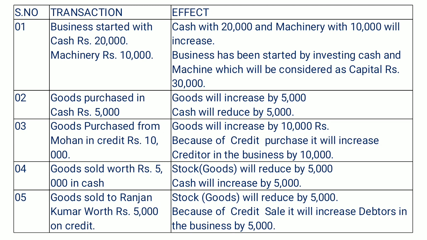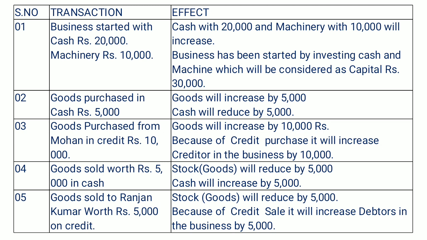The next, fourth transaction we have is goods sold worth rupees 5,000 in cash. We are selling goods in cash. So just imagine what will be the effect of that transaction, selling of goods in cash. Cash is going to increase by 5,000 rupees, but at the same time our stock will reduce by 5,000. Two effects are there. In the first effect, your cash is going to increase by 5,000 and your goods are going to decrease by 5,000.